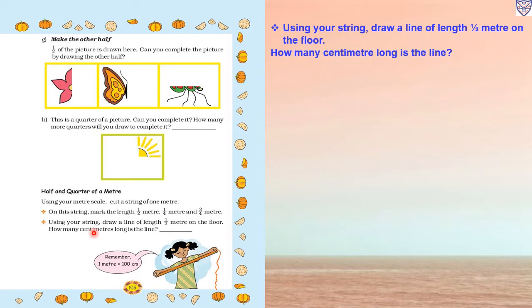Now using your string, draw a line of length half a meter on the floor. How many centimeters long is the line? So half a meter on the floor. We know 1 meter equals 100 centimeters. So half a meter equals 100 divided by 2. So we will get 50 centimeters long.